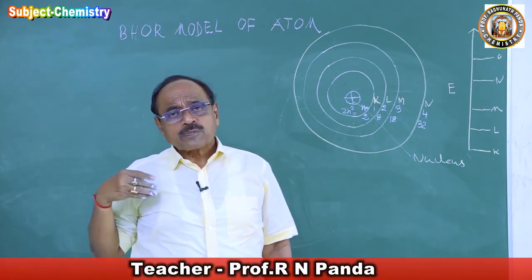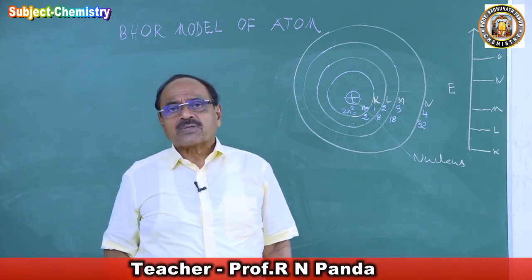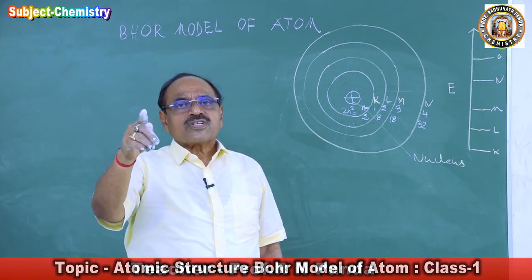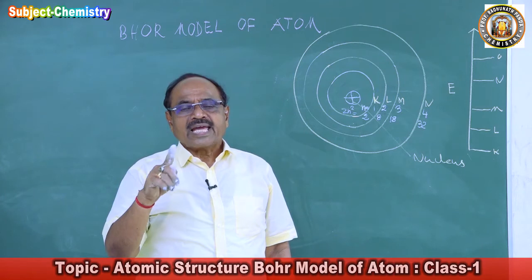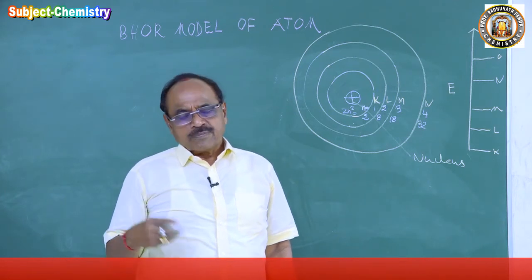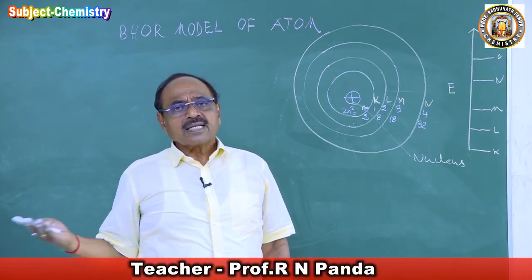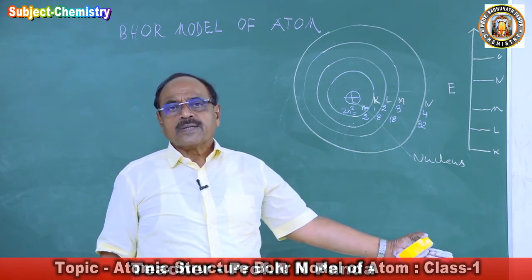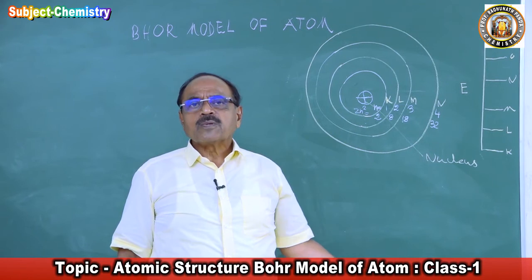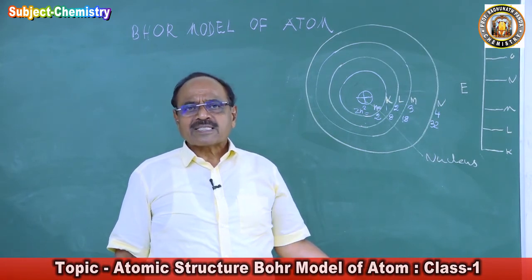And in order to explain the atomic spectral lines of the hydrogen atom, keeping the observations in mind, conclusions come from the experiment. An experiment is carried out, observation is made, then conclusions are made to explain the observations, which confirm the theory. So he has proposed a theory to explain the spectral lines.